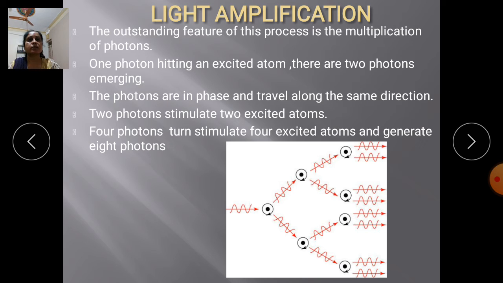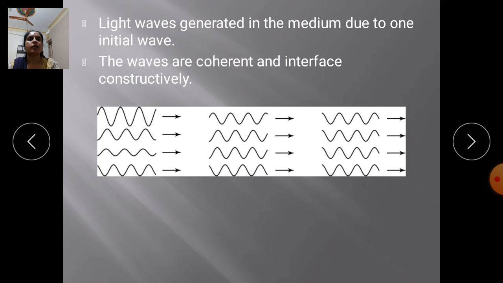Next, see the light waves generated in the medium due to the initial waves. See in the figure, the waves occur in the initial phase. The waves are coherent and interfere constructively. Due to stimulated emission, the waves occur coherently, and continuous sine waves are generated without any disturbance. Thus we can see continuous waves generated.